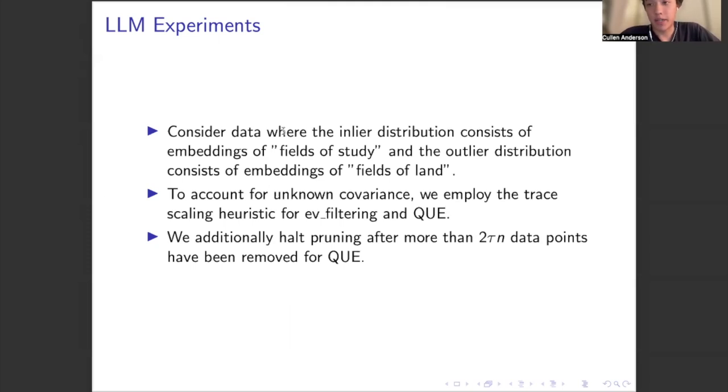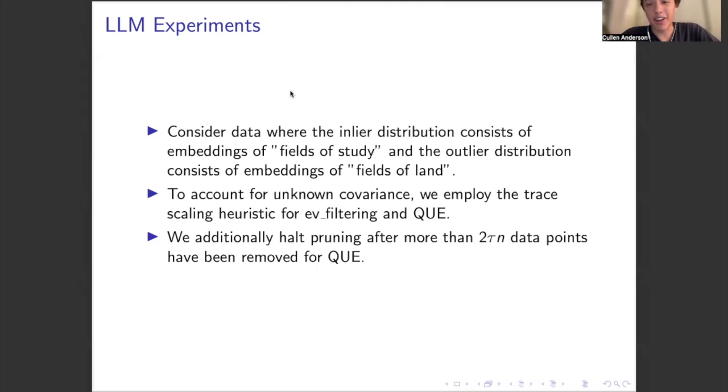So now to explain our experimental setup, we consider data where the inlier distribution consists of embeddings of fields of study, and the outlier distribution consists of embeddings of fields of land. So the fields of land here would be the corrupting distribution. And to account for the unknown covariance, we employ the trace scaling heuristic for eigenvalue filtering and quantum entropy scoring, as we did before. And we additionally add the step of halting pruning after more than 2 tau n data points have been removed for quantum entropy scoring, where tau is the expected corruption, which is just set equal to eta, the true corruption in these experiments.